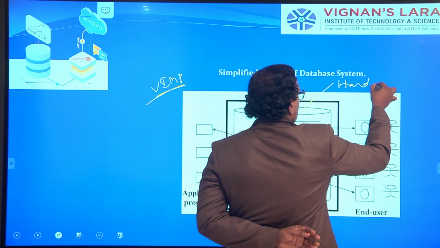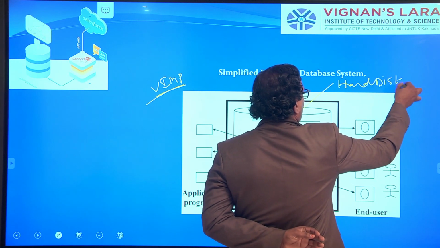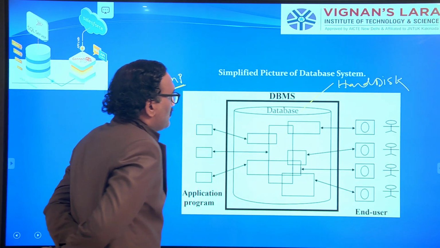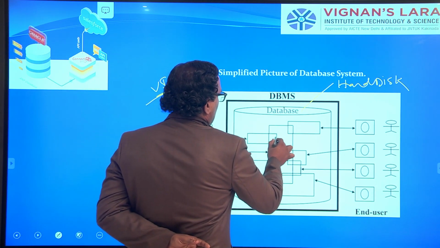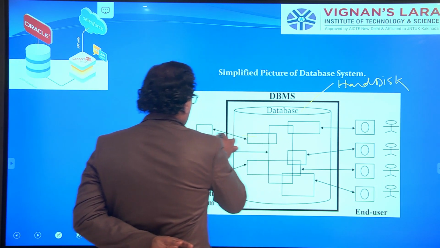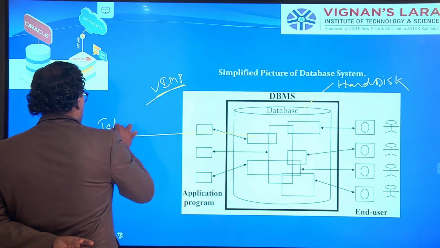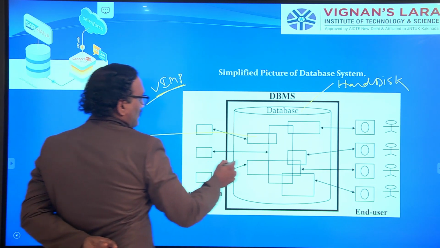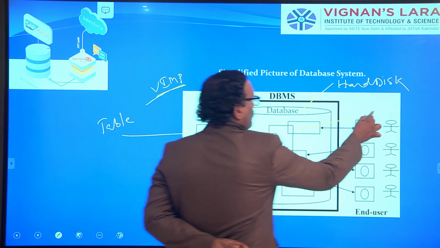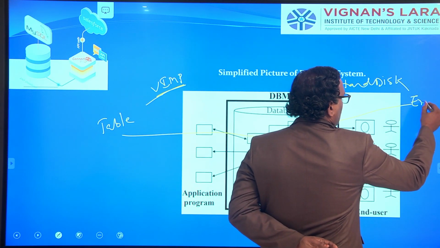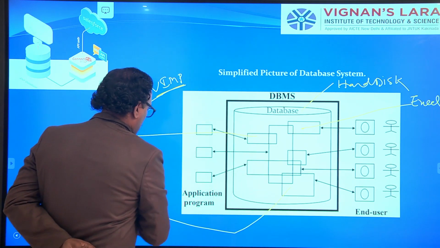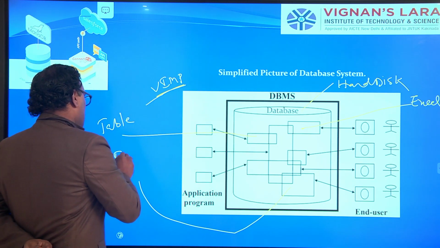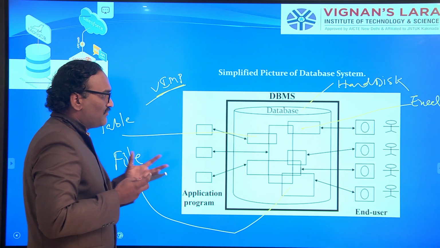Inside our hard disk you have tables, an Excel sheet, or a file, which holds some data.